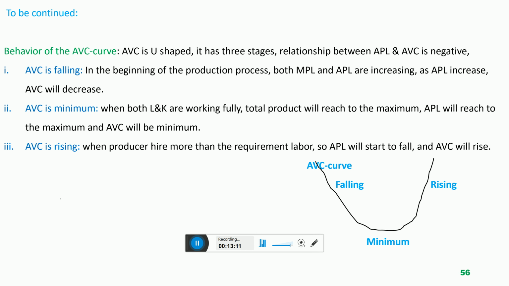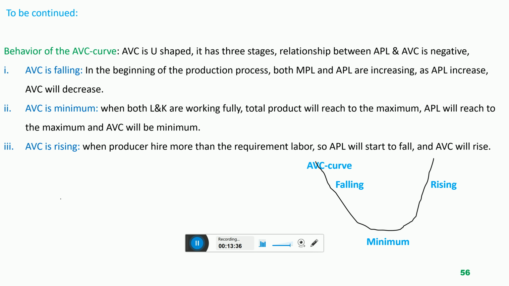So when the company hires extra labor, more than the required labor, the company pays salary, wages, accommodation facilities, medical facilities, transportation facilities, but the output of the labor is zero, negative output. That is a burden on the company. So when the company hires more than the required labor, the total product of the company will start to fall. MPL will get negative.